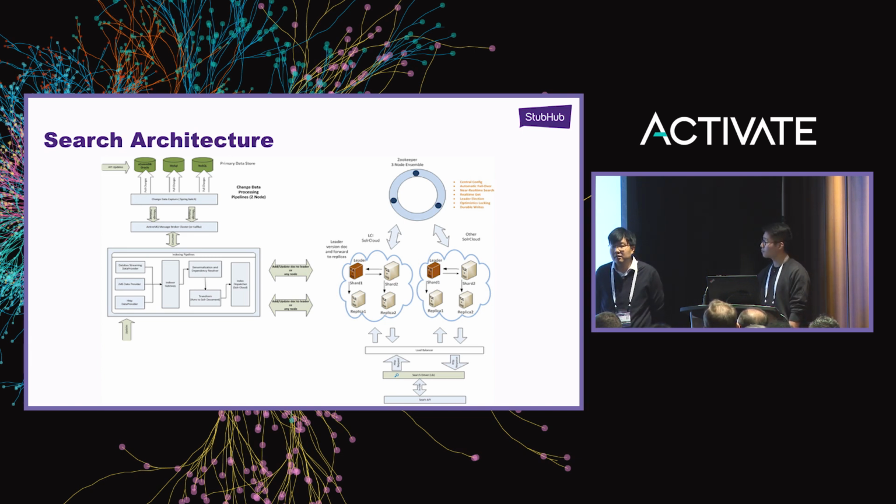Right now, our search infrastructure is built on SolrCloud. With the foundation of SolrCloud, we have a lot of advantages. For example, ZooKeeper provides centralized configuration management. We can also easily manage data consistency between the different nodes.